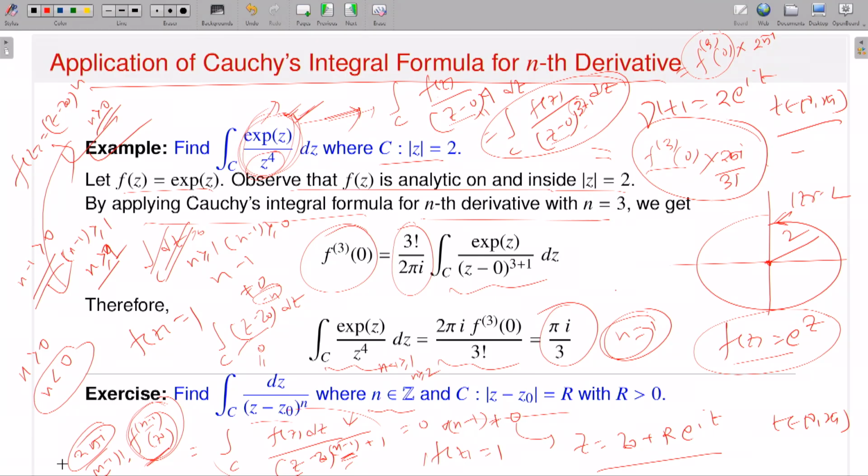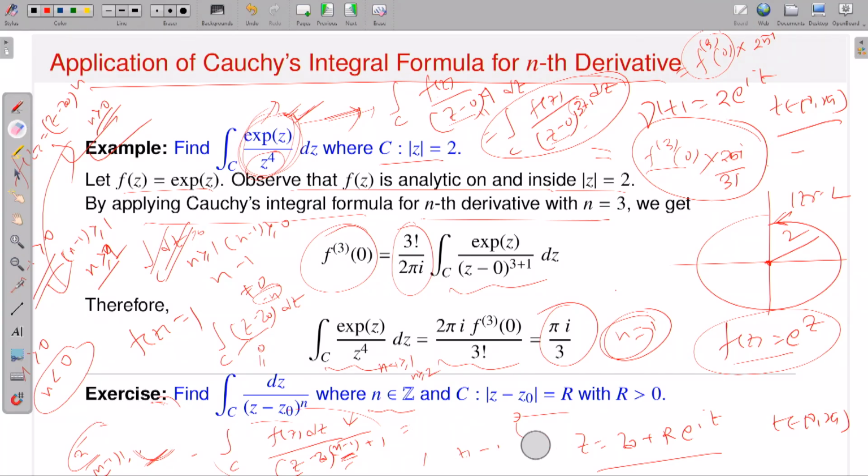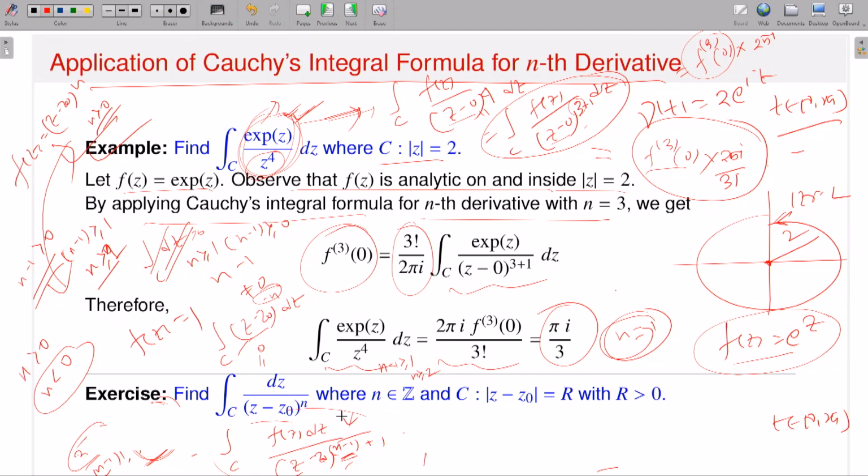So this kind of observation I already discussed. So at the end you can conclude that, whatever discussion I have done, this is actually 0 for all n not equal to 1, and this is twice pi I if n is equal to 1. If I use the parameterization of my contour, you can do that, not an issue, but maybe it will take some time to evaluate it.